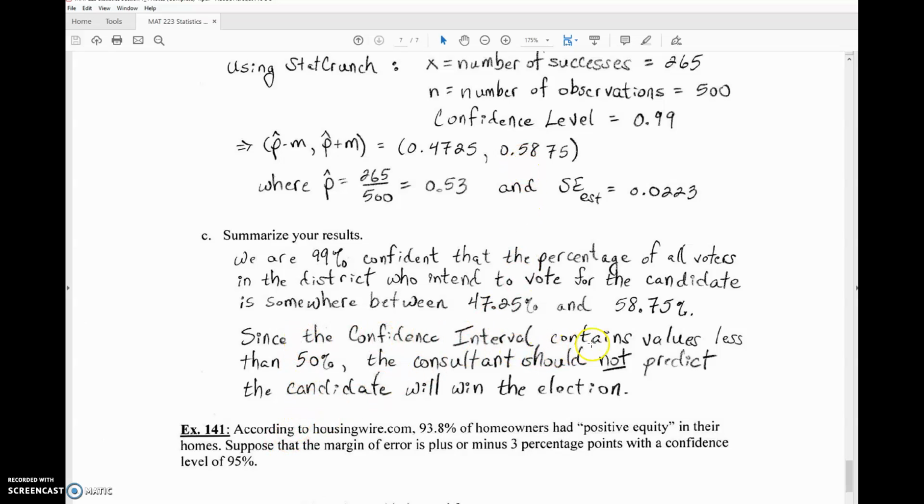Since the confidence interval contains values less than 50%, that means our true population proportion could very well just as much be below 50% as it's above 50%. So we should not predict that the candidate will win the election.